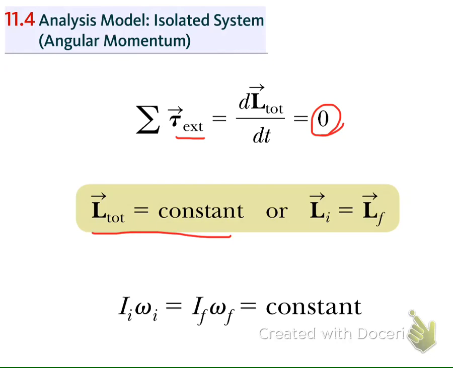In many applications, when we talk about the rotation of the rigid object, we can write, as we have discussed before, that the angular momentum is equal to the product of the moment of inertia and the angular speed.